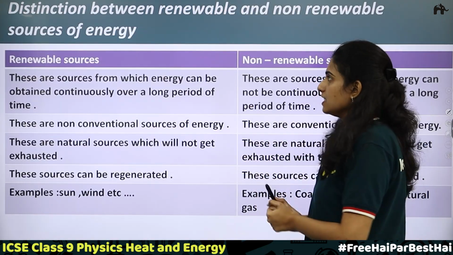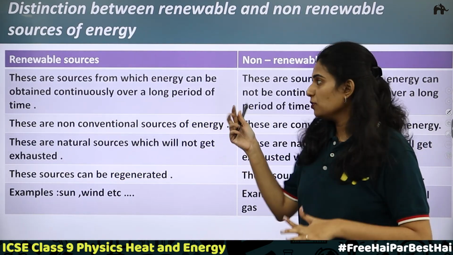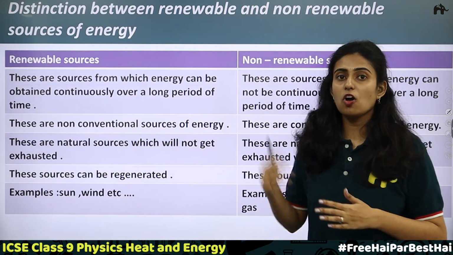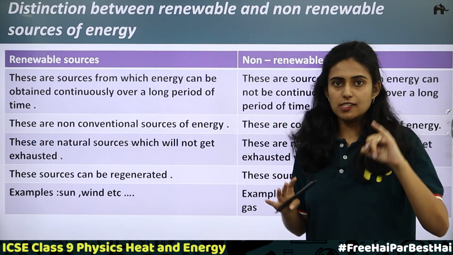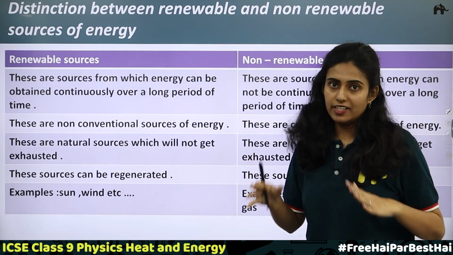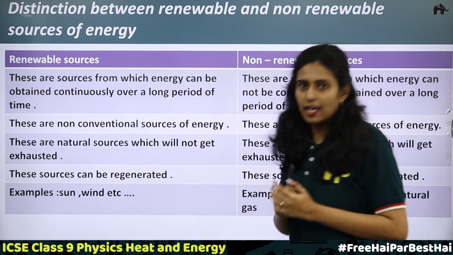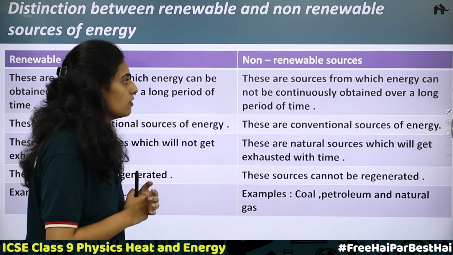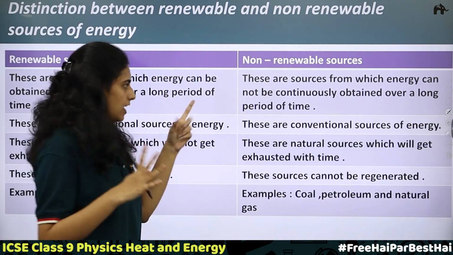Now what are the differences between renewable sources of energy and non-renewable sources of energy? Renewable sources we have discussed in detail in the previous section. Now we have discussed the non-renewable sources of energy. You remember? Okay, now what are the differences? First is the definition itself. Renewable sources are sources from which energy can be obtained continuously. They come from nature directly over a long period of time. They don't get exhausted. Second, non-renewable sources of energy are sources from which energy cannot be continuously obtained over a long period of time.